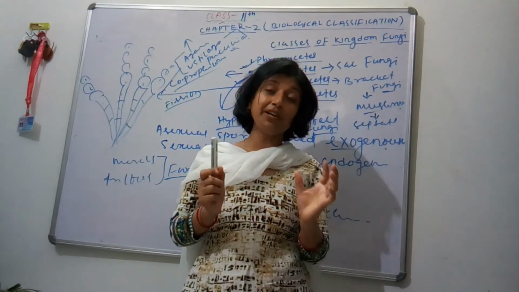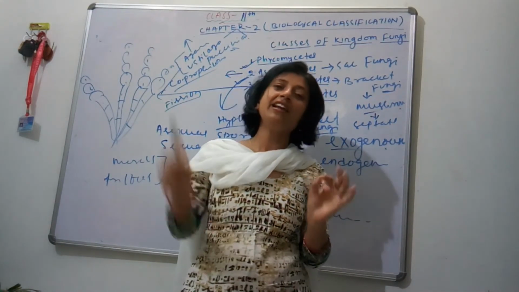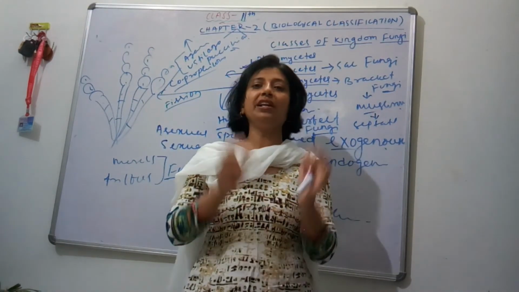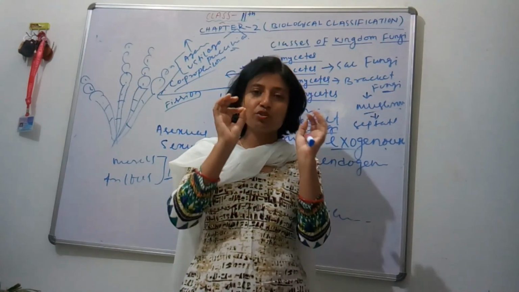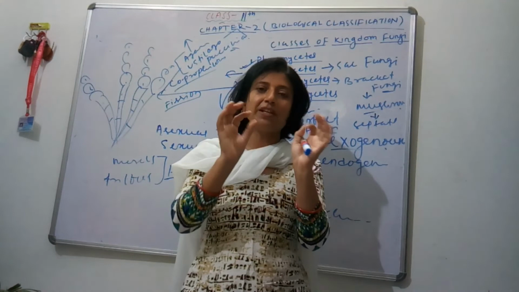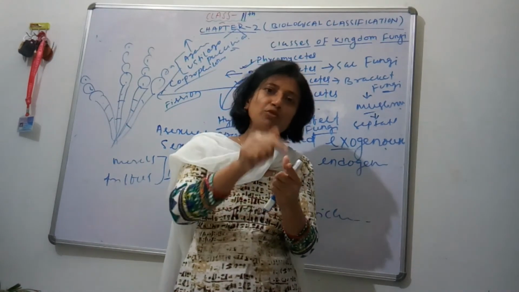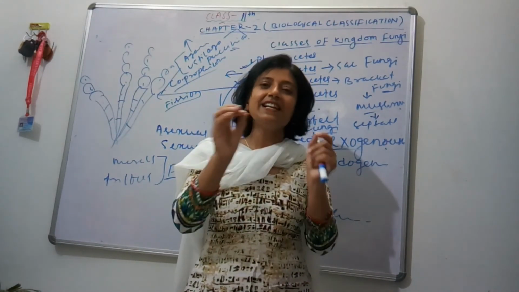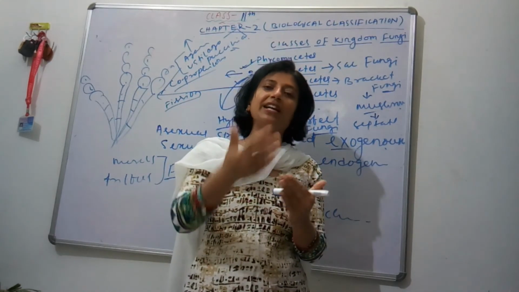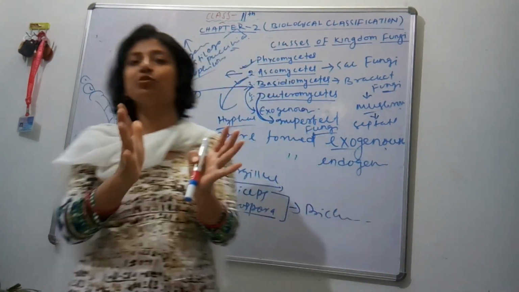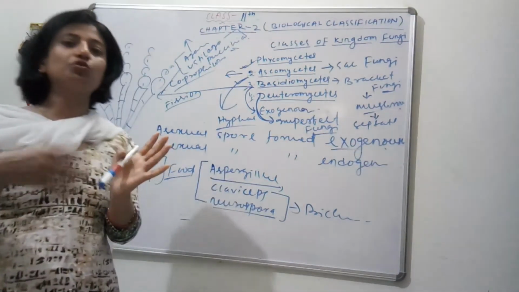One is sac fungi, another is bracket fungi, and this is called imperfect fungi because no sexual reproduction takes place. It means the species placed in this class lack a sexual mode of reproduction, but later when some organisms were found to be sexually reproducing, they were moved to another class.